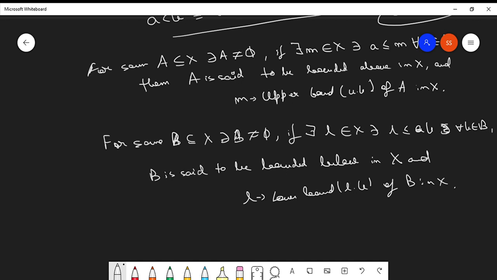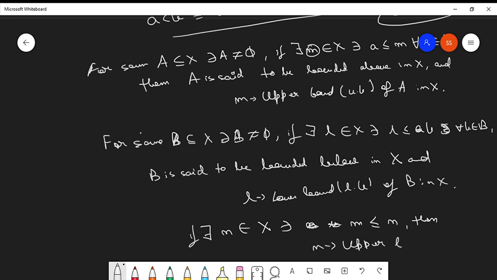Now this is pretty much evident that if there exists some n belonging to the set capital X such that, or basically rather, suppose u or m, let's say m, we have used here the upper bound as m, such that m is related to that value n by the partial order. Clear? Then n also becomes an upper bound of A.